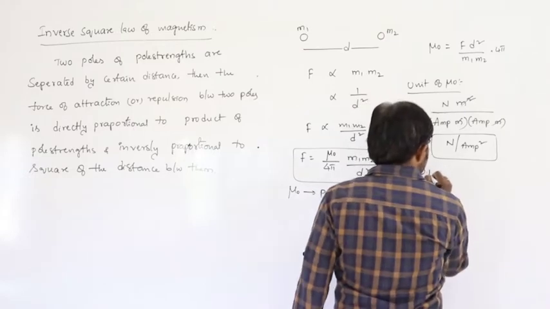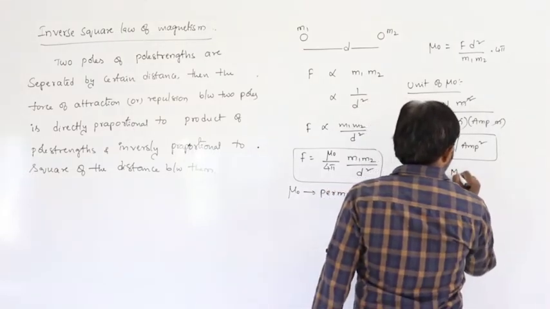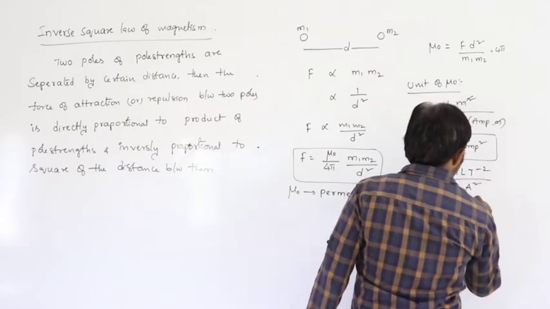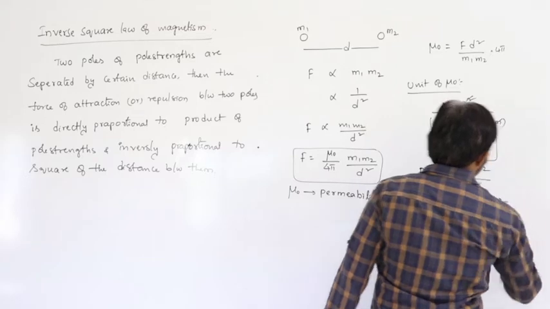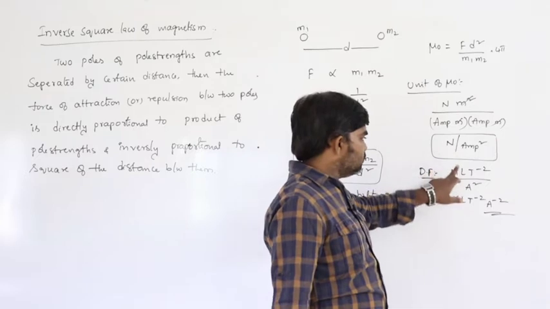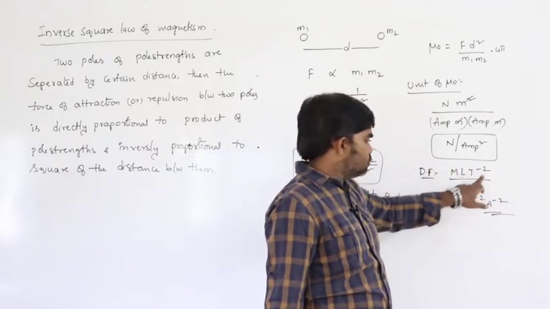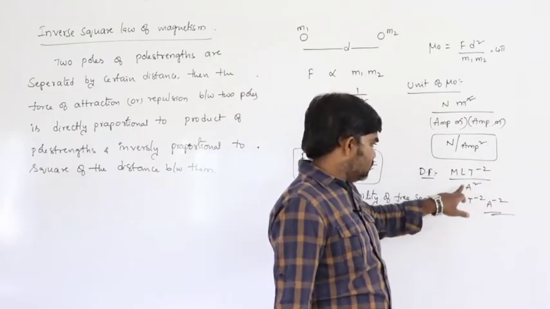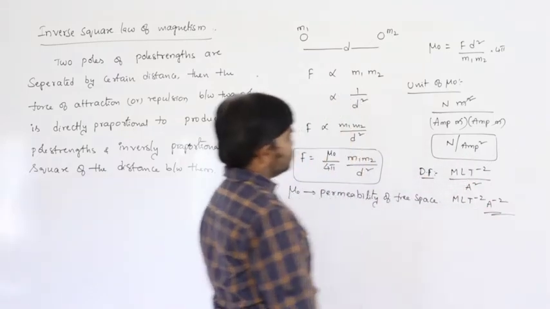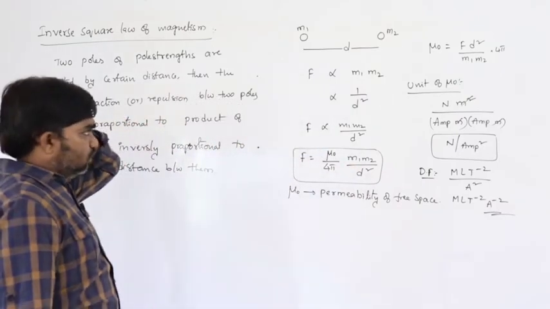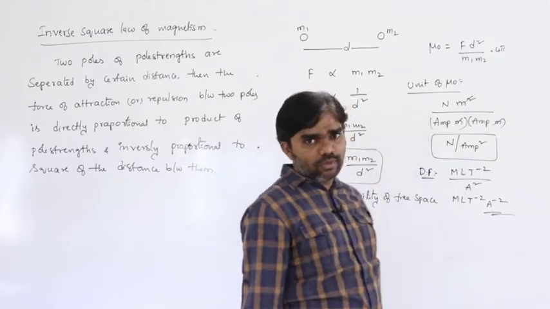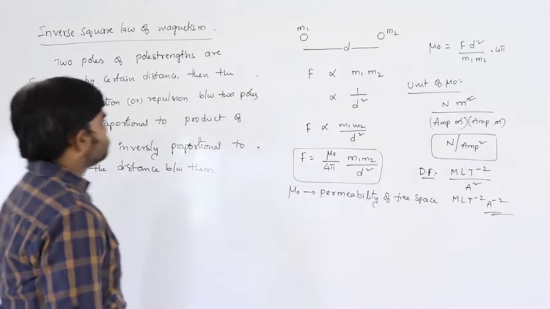So how can you write the dimensional formula? The dimensional formula of Newton is M L T power minus 2, and ampere in the sense A square, so divided by A square. So M L T power minus 2 A power minus 2. This is the unit of permeability and its dimensional formula, Newton per ampere square.